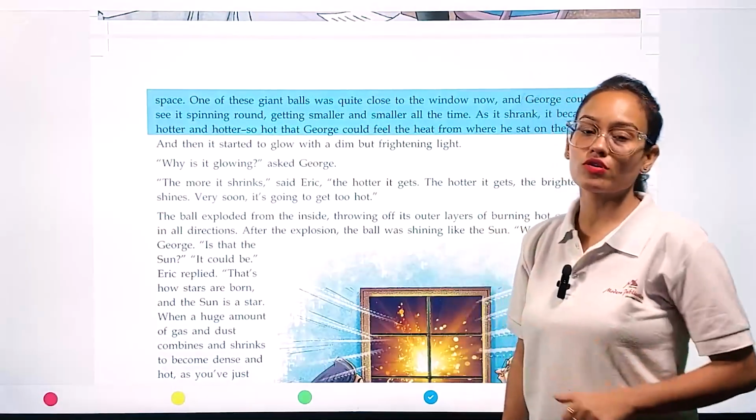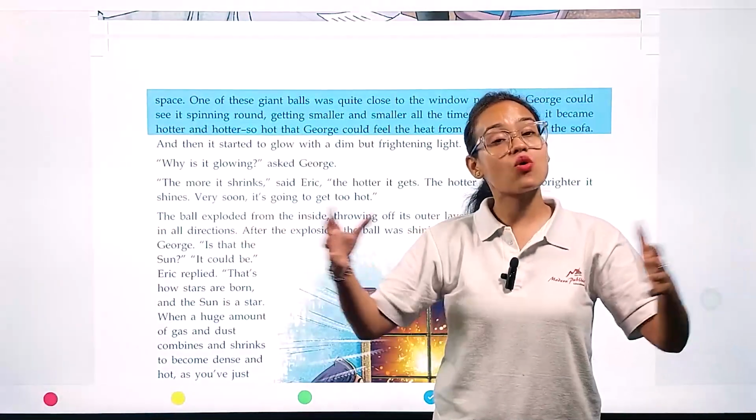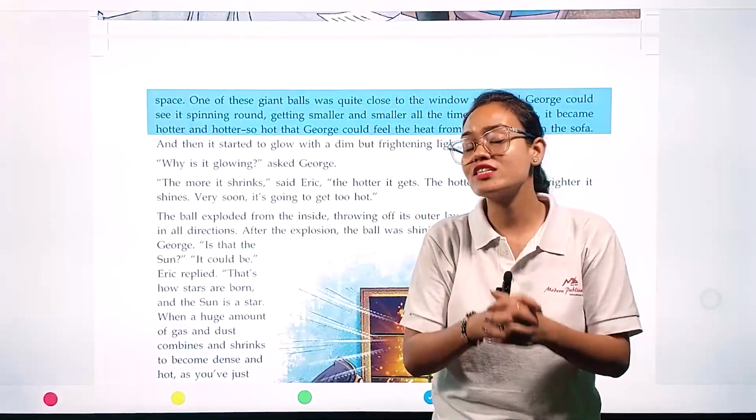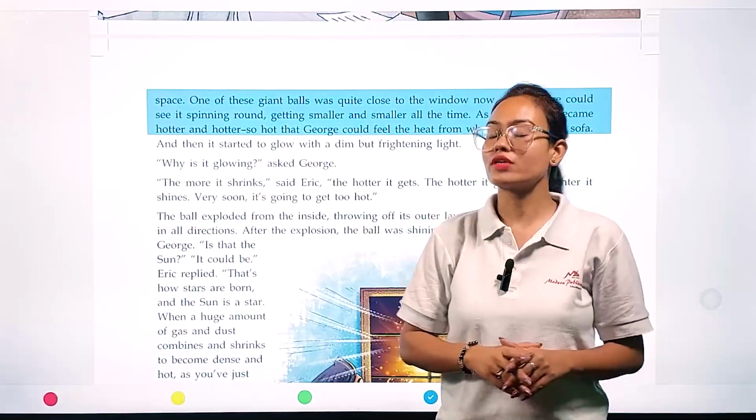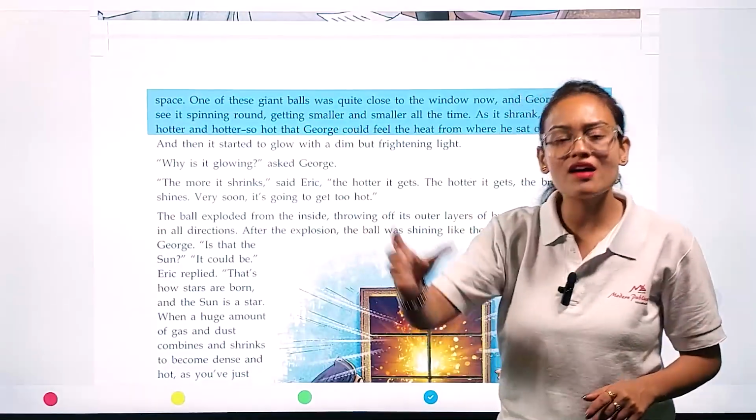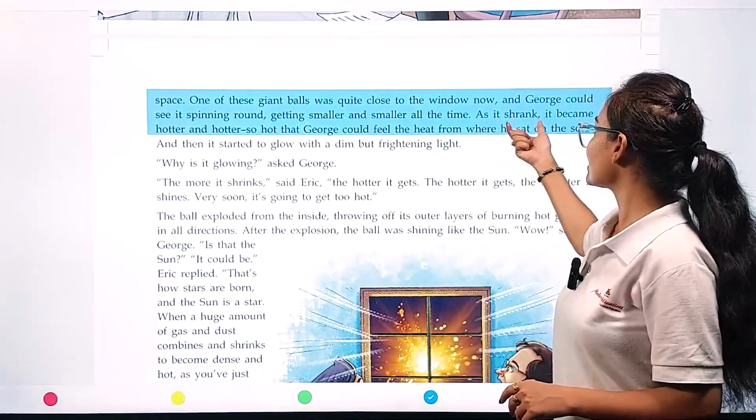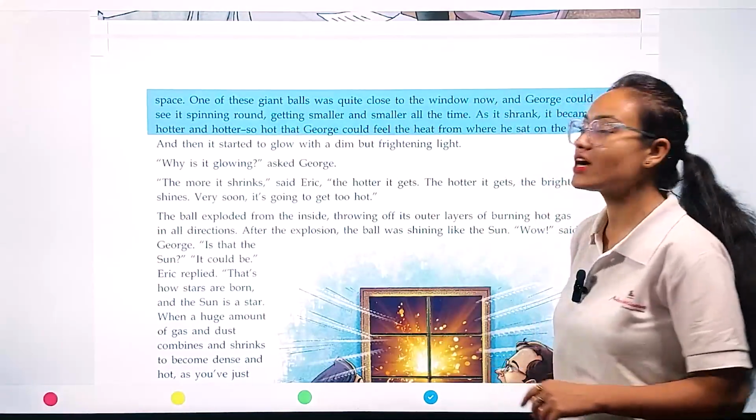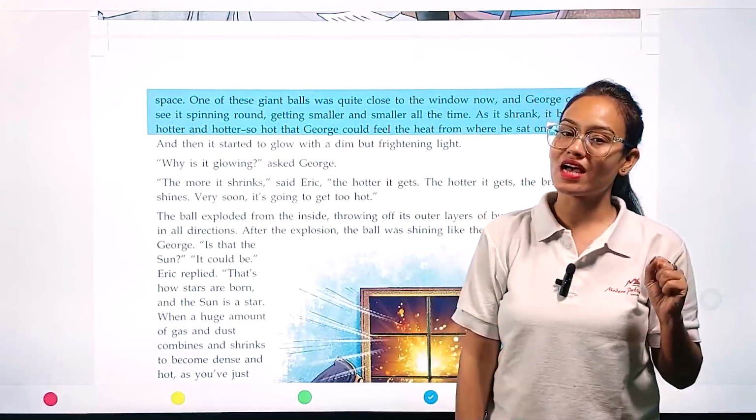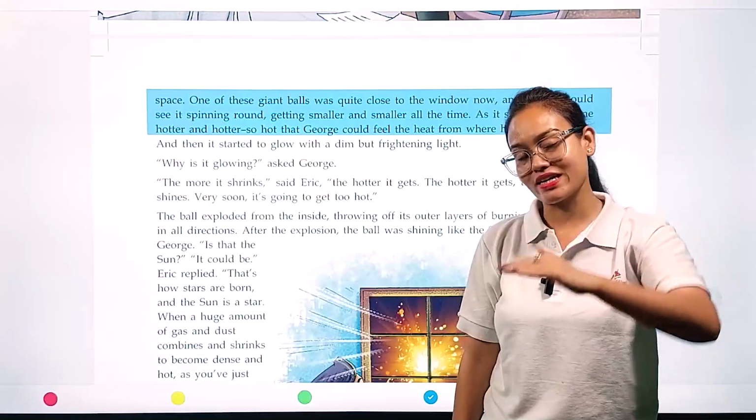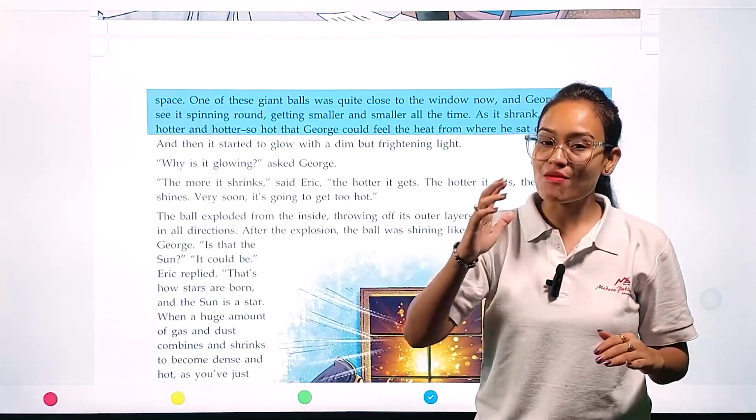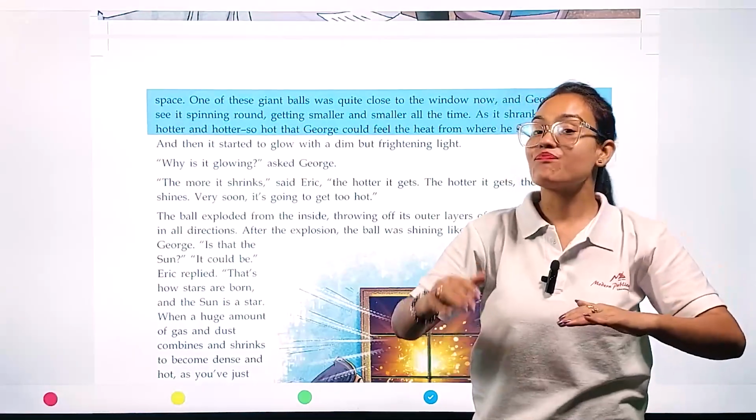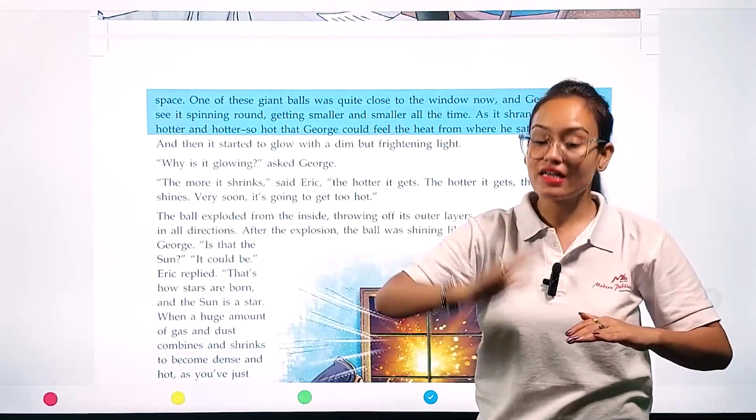So George noticed that instead of getting bigger, all these balls are getting smaller, as if someone is squeezing them. As it shrank, it became hotter and hotter, so hot that George could feel the heat from where he sat on the sofa. The size is decreasing, but the heat the gigantic balls contain is increasing.